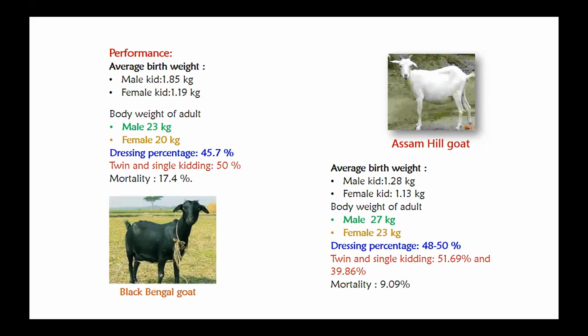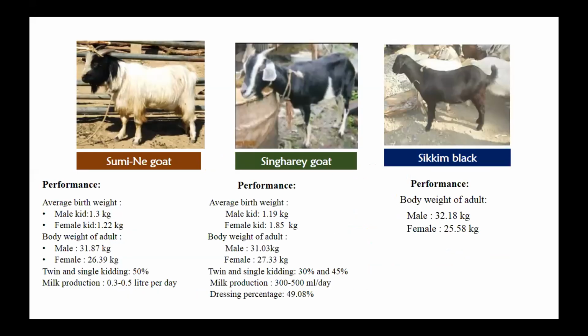9.09%. Then, the performance of the Sumi-ne goat. It is reared only in two districts of Nagaland, Zunheboto and Tuensang, and also at high altitude. They are also known as the long hair goat. The birth weight of the male kid is 1.3 kg and the female is 1.22 kg. The adult male body weight is 31.87 kg and female is 26.39 kg. Twin and single kidding is 50%, and milk production is very low, 0.3 to 0.5 liter per day.